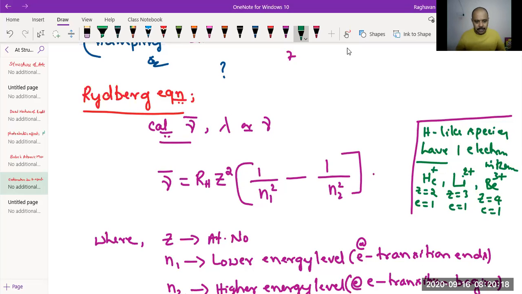So this Rydberg equation can be used to calculate the wave number of hydrogen and hydrogen-like species.